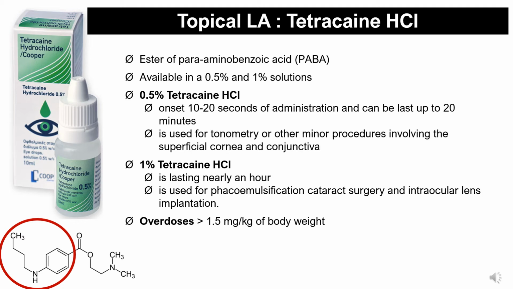The 1% tetracaine solution produces anesthesia lasting nearly an hour and is used successfully to provide anesthesia during phacoemulsification cataract surgery and intraocular lens implantation. However, dangerous overdoses may occur if it is administered in doses higher than 1.5 mg per kilogram of body weight.